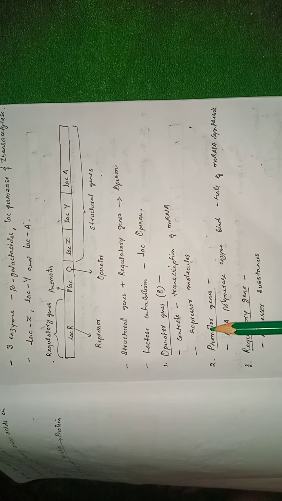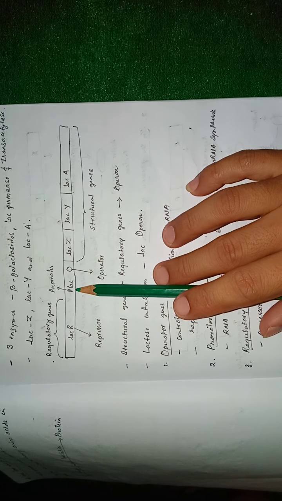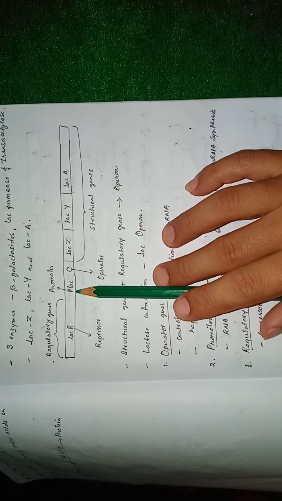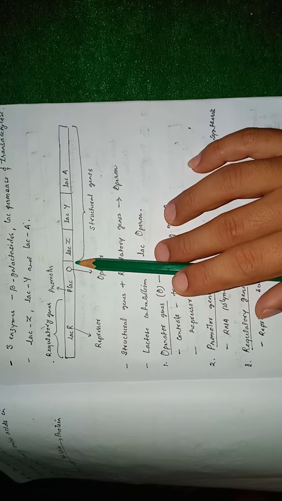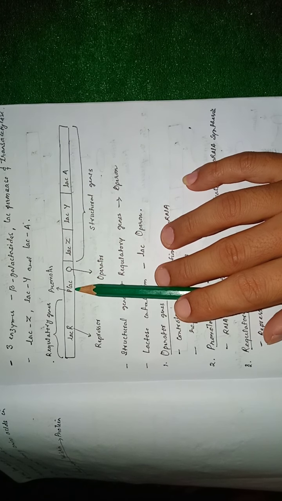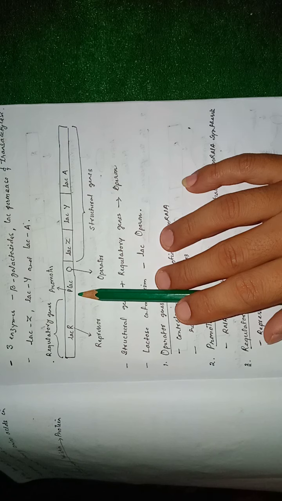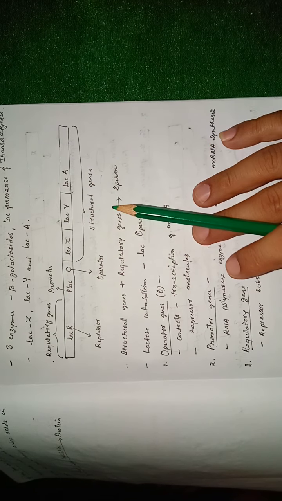Now the second is the promoter gene. The promoter gene lies just adjacent to this operator, that is, this is the promoter, and this is the region where the RNA polymerase enzyme will bind and will initiate transcription along the structural genes. This promoter region controls the rate of mRNA synthesis.